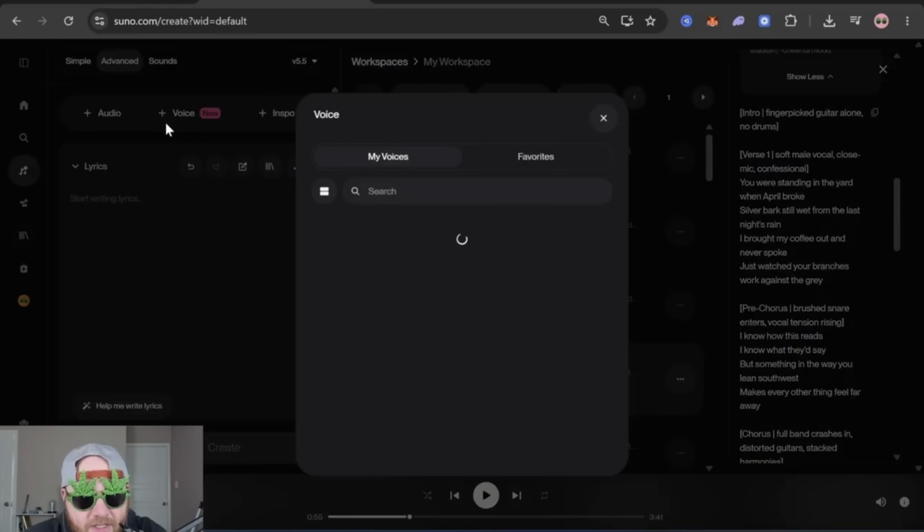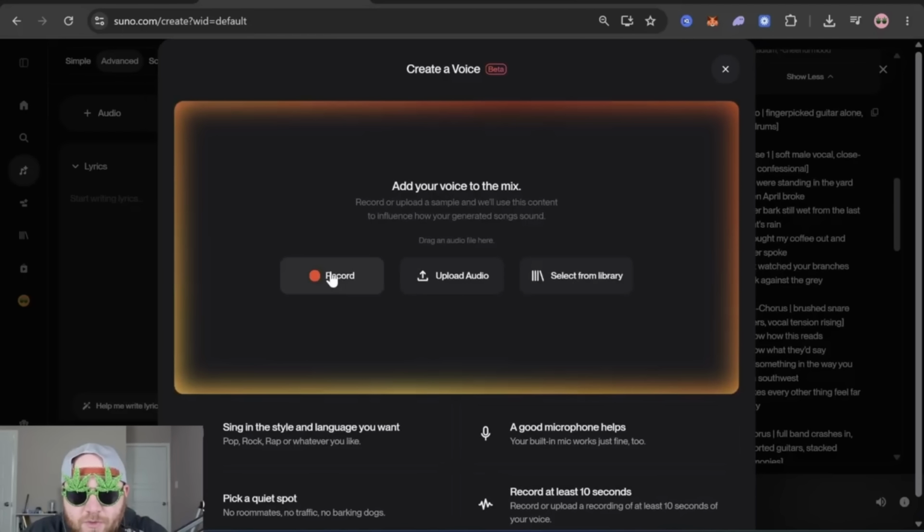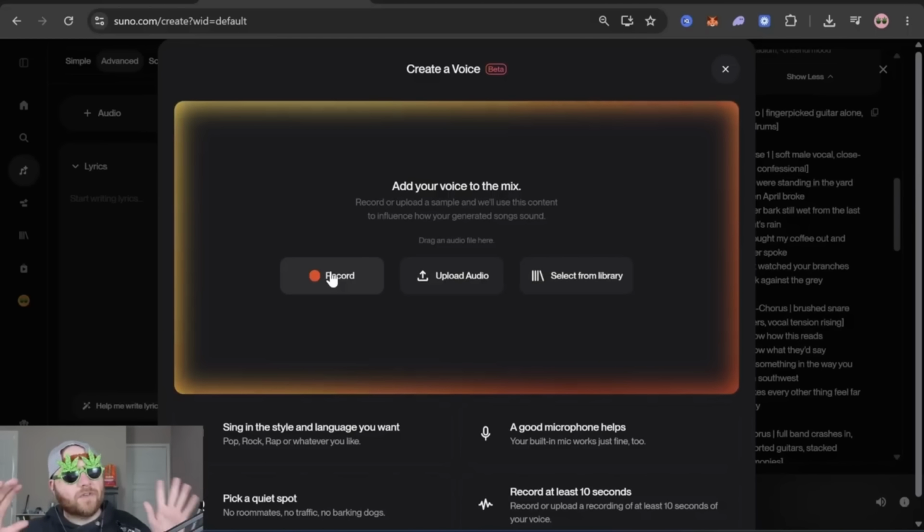Our next tip is for anybody who struggles with getting unique vocals in Suno AI because it always wants to do the same couple of vocalists, and this is a way you can break out of that. And the way we're gonna do this is by recording vocals that are in the opposite genre of what song you want to create. I'm going to go to voice, create a voice. I'm going to record, and what I'm gonna do is sing very emo. I'm going to try to do a serious rap song.